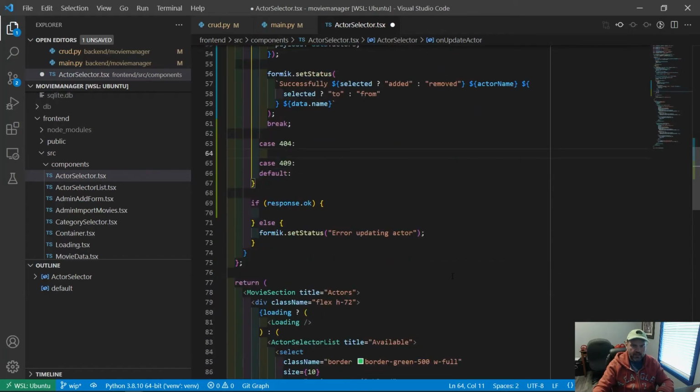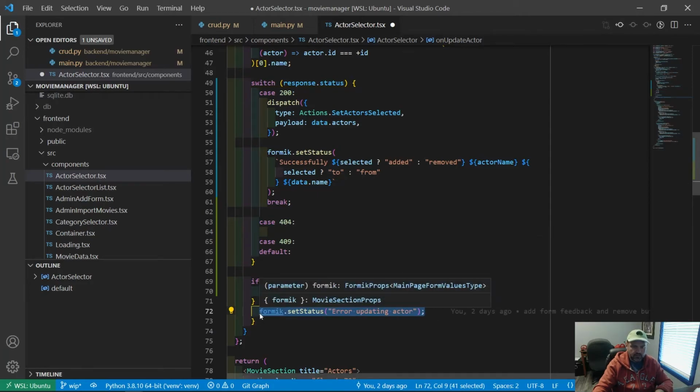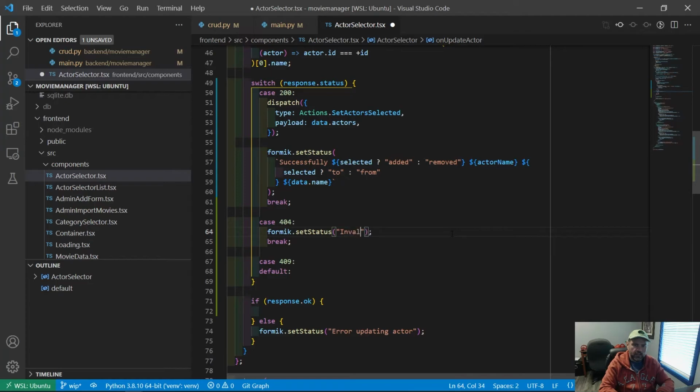All right, and in case 404, which I don't think can happen here, but I don't know, maybe the database changed in the back end somehow, so we want to be able to handle this error anyway. So let's see here. We're going to do a formik.setStatus, invalid actor ID. So I don't really know what to do about this right now, so we'll just say we have some kind of error, and we'll move on for now.